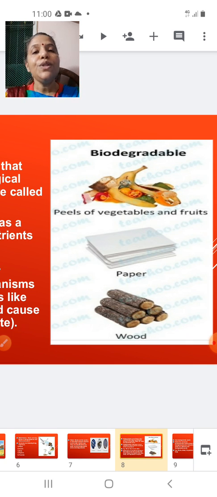Paper is made up of cellulose. There are cellulose-digesting bacteria in the environment which will easily degrade paper. In the same way, wood is also biodegradable. It is a part of a living organism, since we have obtained wood from the plant, and wood can be easily biodegraded by microorganisms and fungi. During the rainy season, if the wood is moist, you might have seen fungal growth on it. Unwanted logs of wood are often acted upon by fungi.